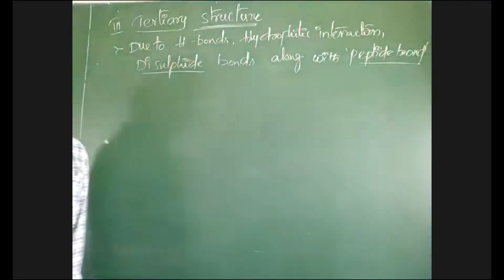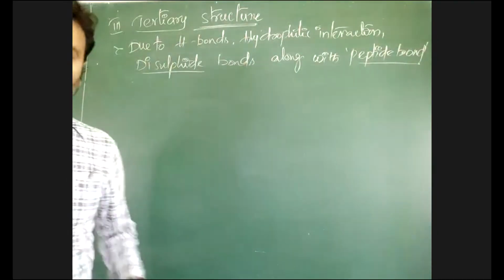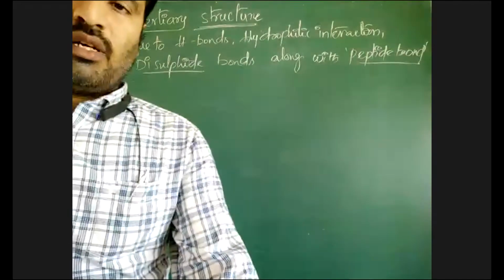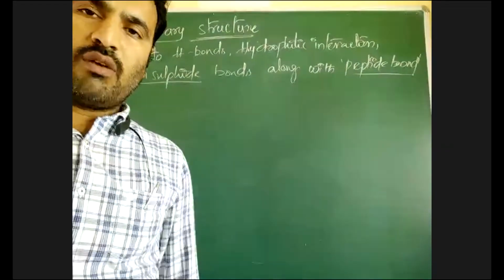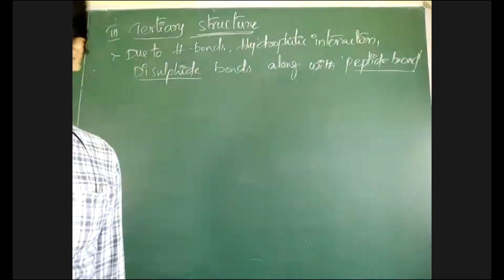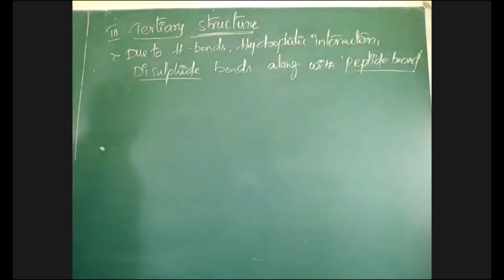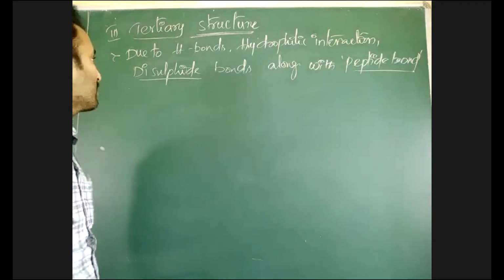A peptide bond is present between amino acids in a protein. Along with that peptide bond, if there is formation of hydrogen bonds or hydrophobic interactions, then there is formation of a secondary structure.